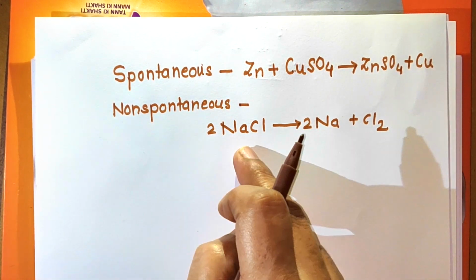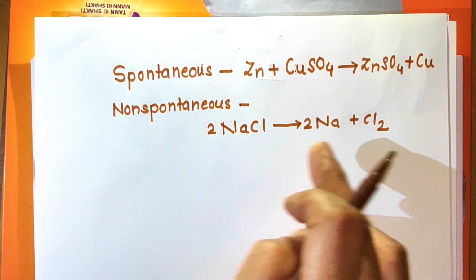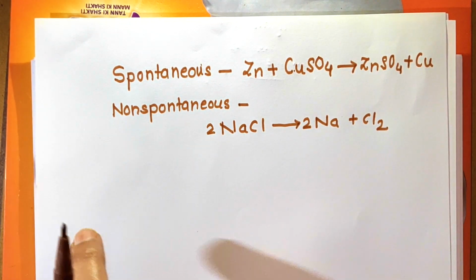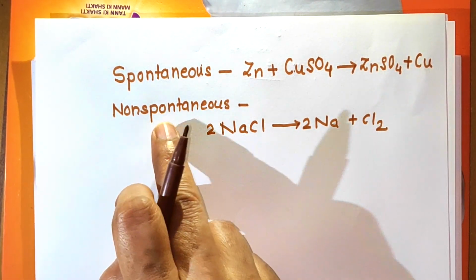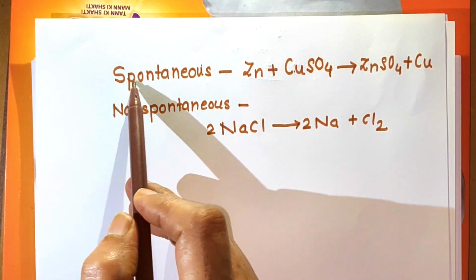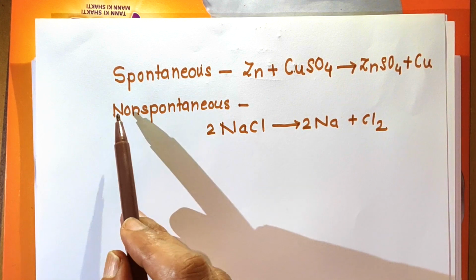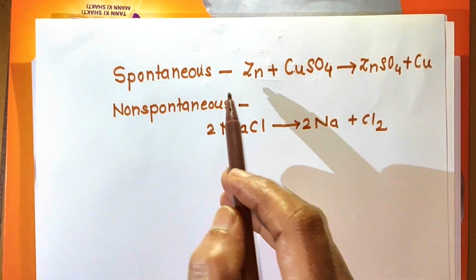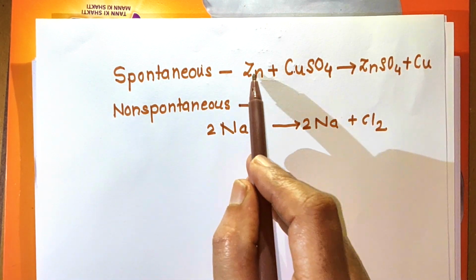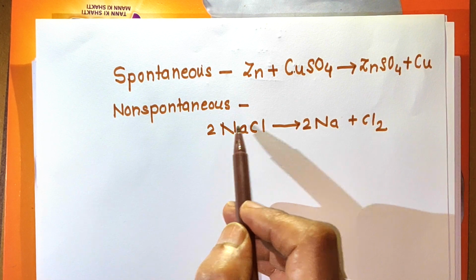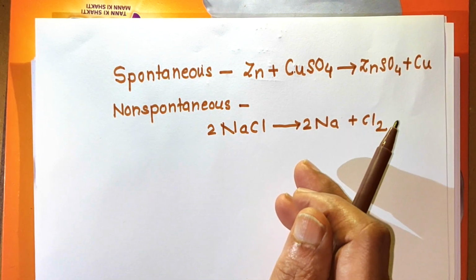You cannot decompose NaCl and obtain sodium and chlorine gas. This reaction we have to carry out. That reaction is called a non-spontaneous reaction. So remember this concept. Some reactions are spontaneous and some reactions are non-spontaneous. And again see here, this is a spontaneous redox reaction and this reaction is also a non-spontaneous redox reaction.